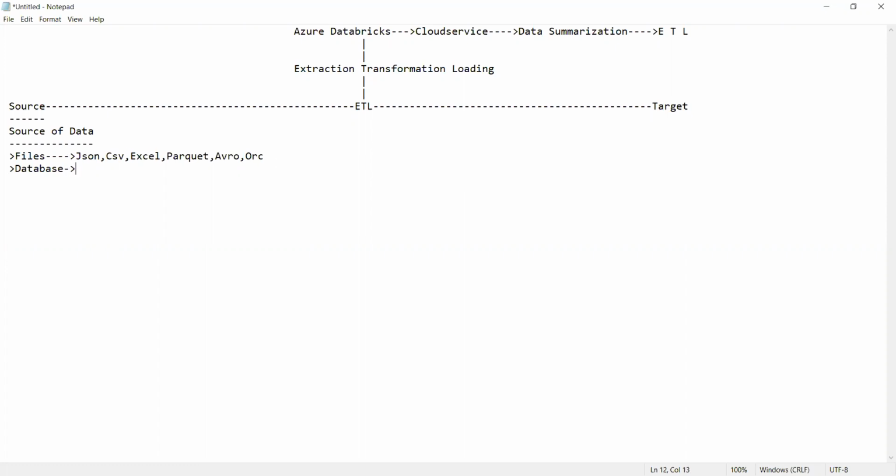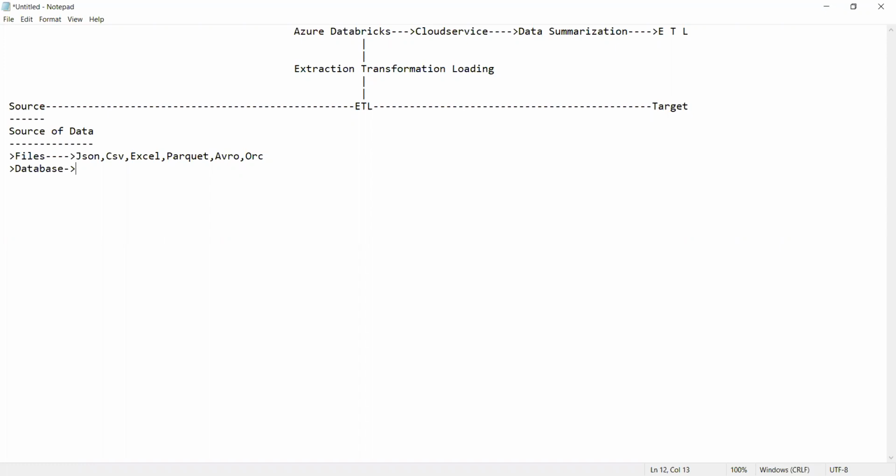So what is a database? Databases are those where actually the data is recorded. The data is recorded in the database in the form of rows and columns, that is, in the form of a table. Tables are nothing but rows and columns. Getting my point, everyone?